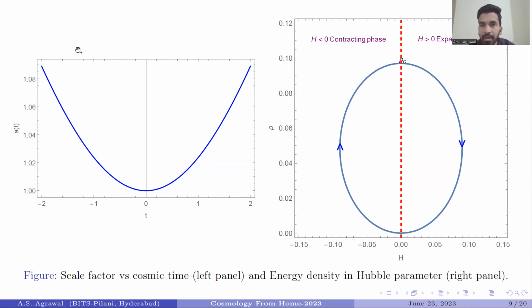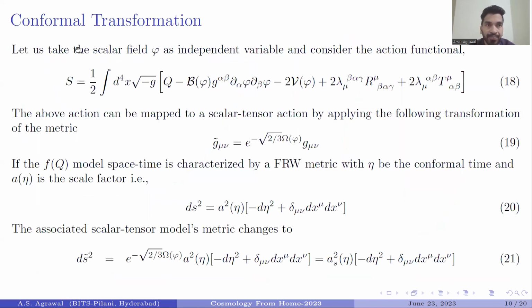While the energy density is increasing, the Hubble parameter shows negative behavior, and while the energy density is decreasing, the Hubble parameter shows positive behavior. The negative Hubble parameter shows the contracting phase of our universe, while the positive behavior of the Hubble parameter shows the expanding behavior of our universe.